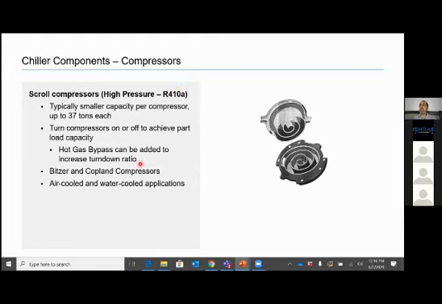We can also have hot gas bypass to increase turn down ratio. Compressors, OEMs are generally these two, Bitzer and Copeland. There are few more, but generally these are the 2 most popular ones. And these kind of compressor can be available in both air-cooled and water-cooled applications. Capacity we see from a chiller, compressor capacity is around 30 to 37 tons. Chiller capacity typically we see generally less than 150 ton. It can be higher also, but generally it is less than 150 ton.